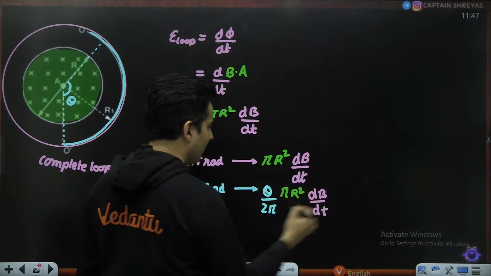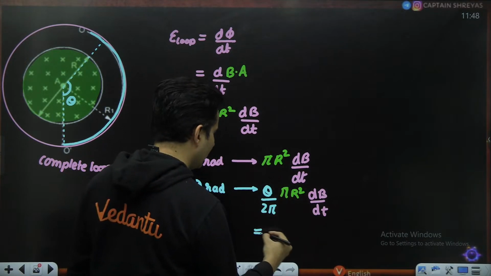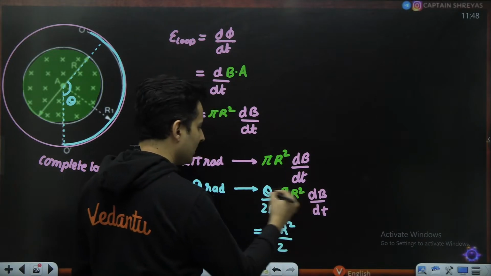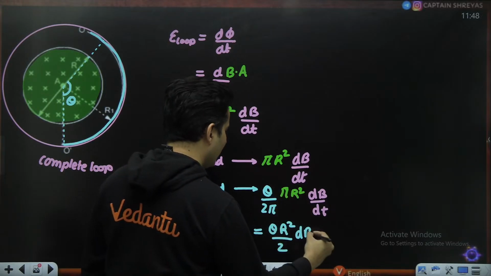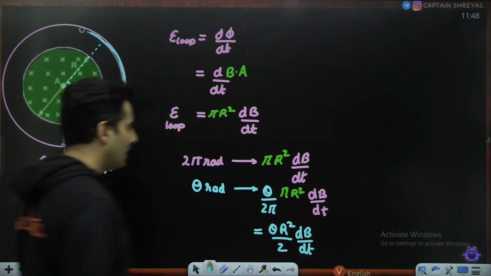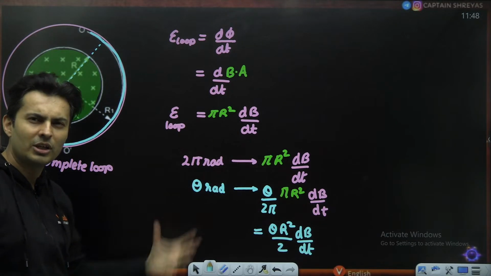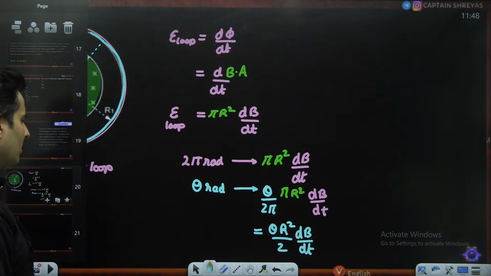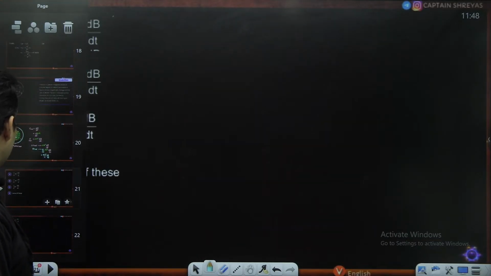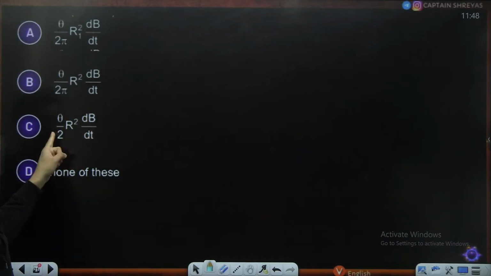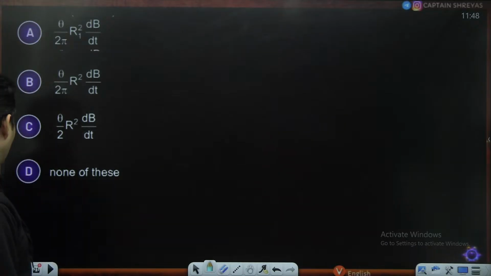Now we can all see that pi gets cancelled, so therefore it will be nothing but theta r square divided by 2 multiplied by dB by dt. So that should be the answer. For 2 pi radians, it was this much. For theta radians, how much will it be? Unitary method. So theta r square dB by dt, and this whole thing divided by 2.